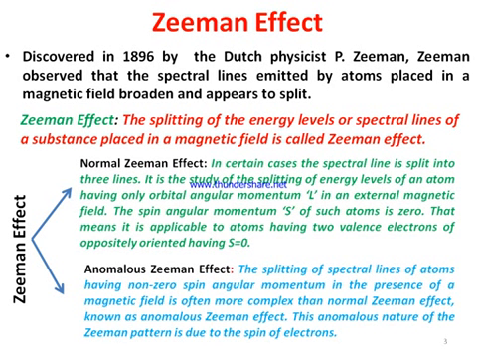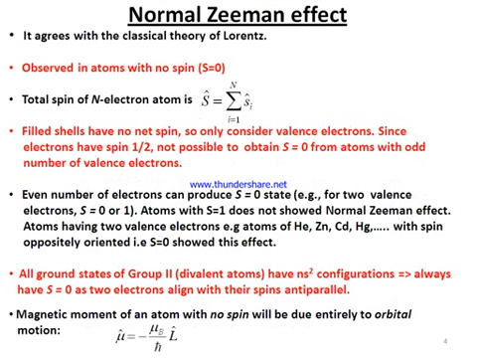Another is the anomalous Zeeman effect. That is a bit complex, and it has been discussed in lecture 2. I have highlighted a few points related to the normal Zeeman effect. These are very important points. The first point is that this effect agrees with the classical theory.